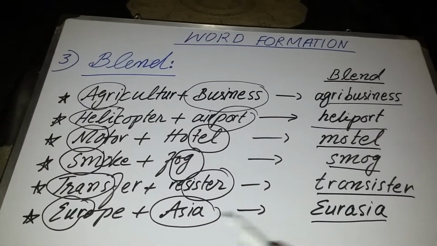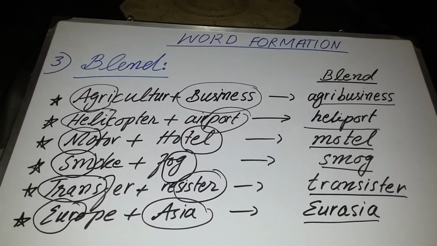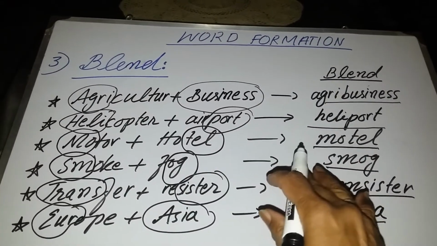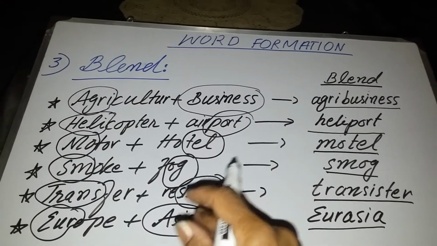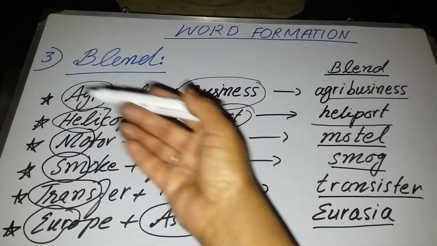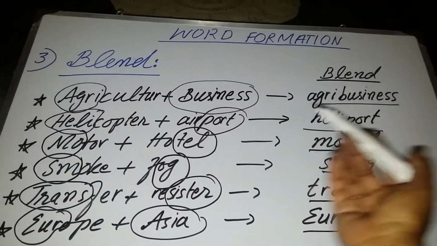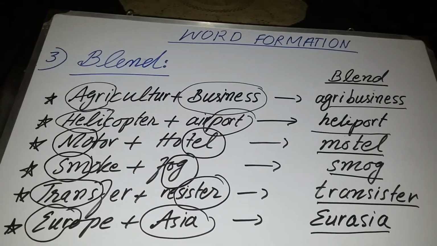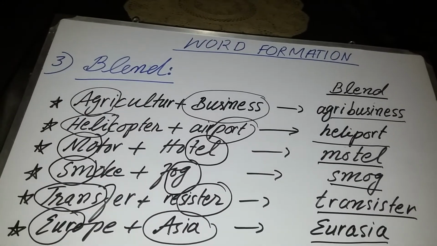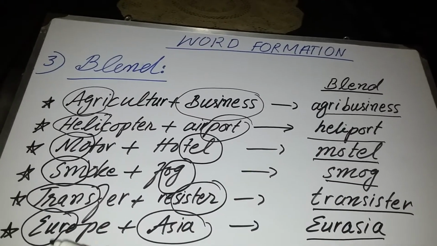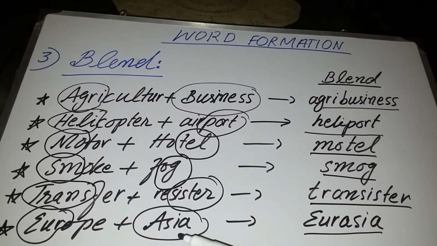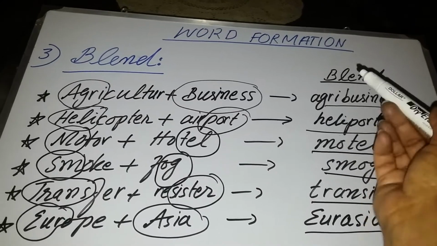In this way blends are made. In compound words we combine two full words, but in blends we do not combine the two full words; we take a part from the first word and a part from the second word, and we create a new word. Sometimes, like in agribusiness and Eurasia, we take a part from the first word but the full second word, and we create new words.